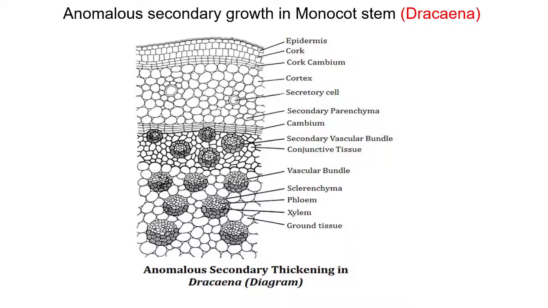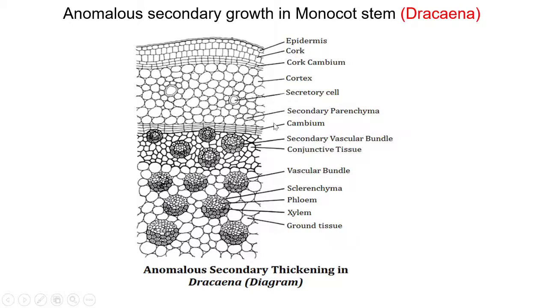Now in this stem you will get the epidermis, cork cambium, cortex region, then cambium is there. In other monocot plants, cambium is absent. That's why the vascular bundles are conjoined, collateral and closed. But it is the exceptional case, that is Dracaena, which shows the cambium.